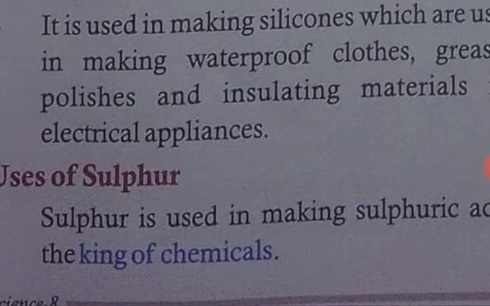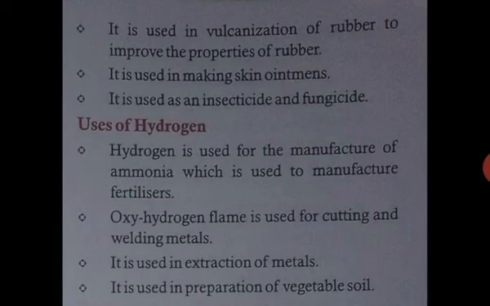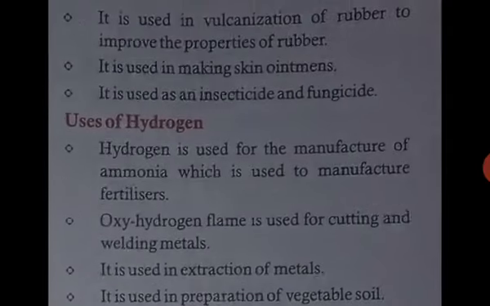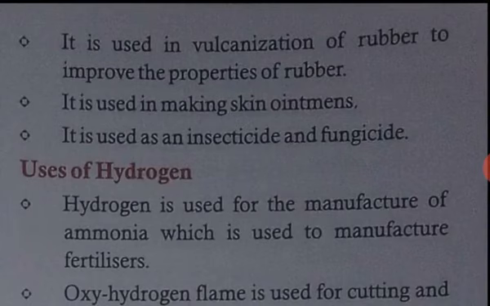Sulfur. Sulfur is known as the king of chemicals, so it is widely used in the lab and in many different types of chemicals. It is used in the vulcanization of rubber to improve the property of rubber. It is used for skin ointment. Insecticides and fungicides also contain sulfur.